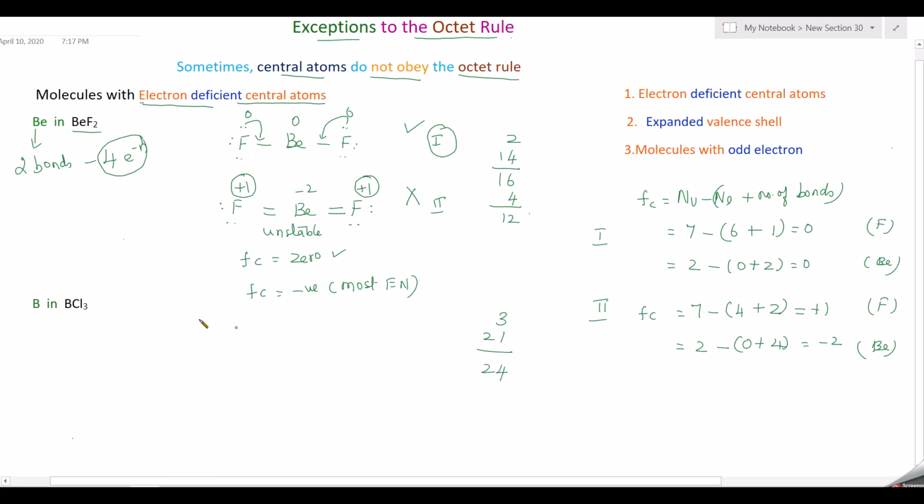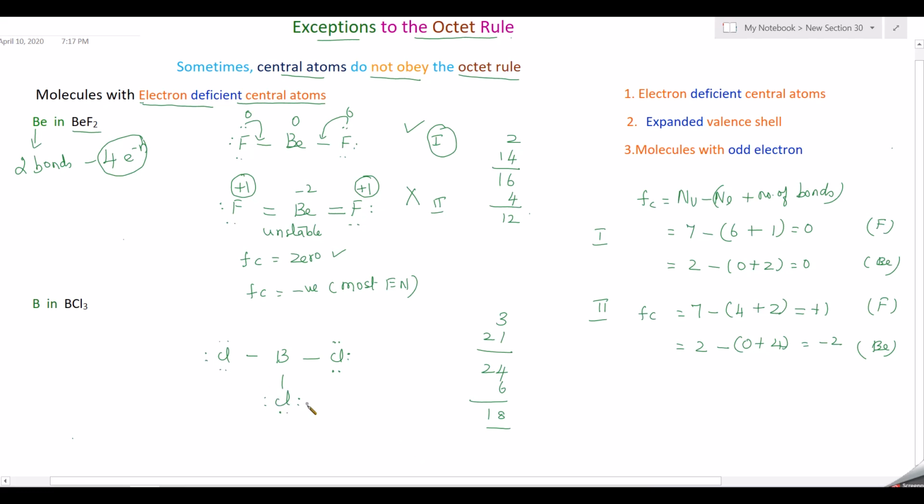Now decide the central atom. Boron is the central atom, and you will get the skeletal structure like this. Draw the single bond between atoms. So 3 bonds, totally 6 electrons you have to subtract from this. So you are getting 18, and these 18 electrons you have to write as lone pairs. So you will get the lone pairs like this. Each chlorine gets 3 lone pairs of electrons.